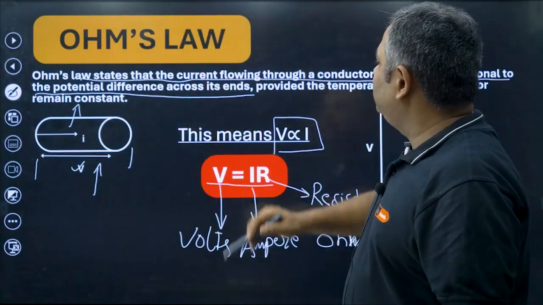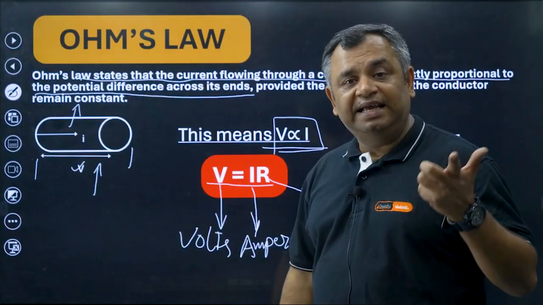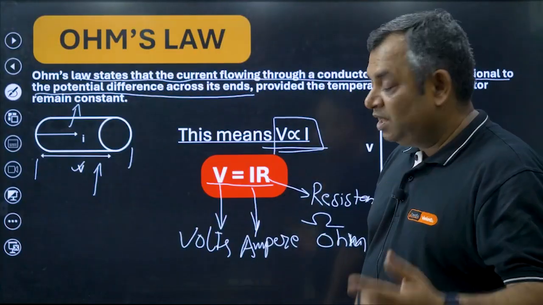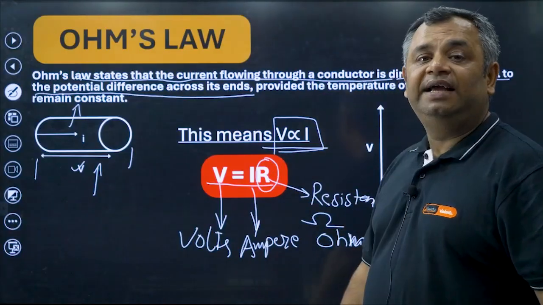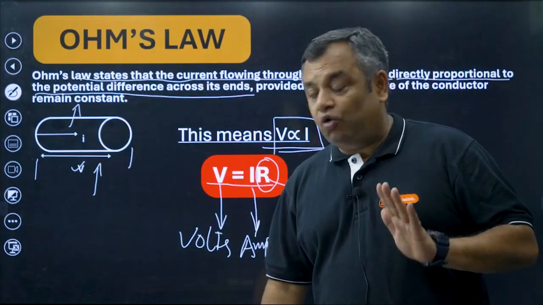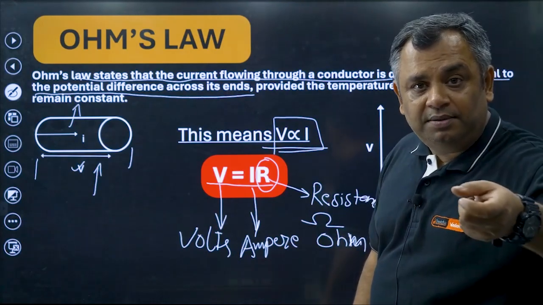So Ohm's law states that V, which is voltage, is directly proportional to I, which is current in a conductor. And then we have the equation V is equal to I into R. So what is Ohm's law? Ohm's law is not V is equal to I into R. That's a formula, right?